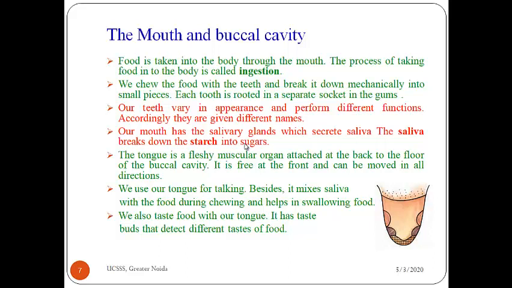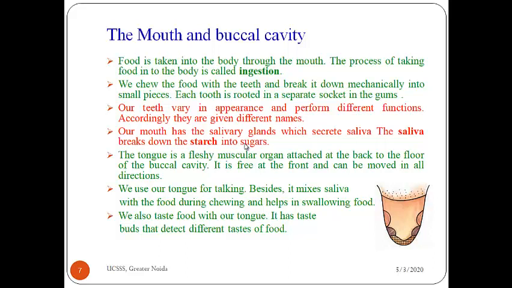Teeth, what does it do? It breaks the food into small pieces. And our mouth contains salivary glands which secrete which? Digestive juice. It secretes saliva. And saliva, what does it do? It breaks down starch into sugars. Starch, you know, it is a carbohydrate.